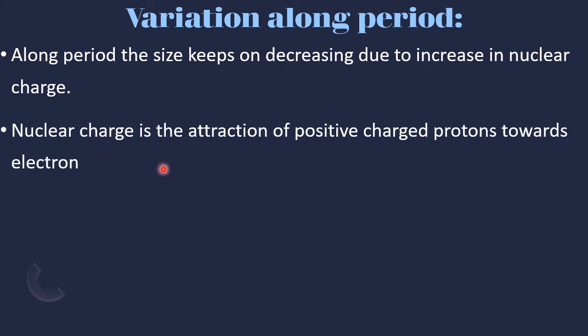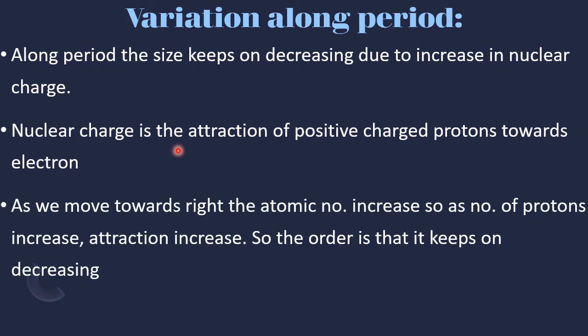Nuclear charge is the attraction of positive charged protons towards electron. As you move from left to right, atomic number increases only by 1. Remember this point. In a period, atomic number increases by only 1. So the nucleus will pull the outer electrons, thereby causing decrease in the size. As we move towards right, the atomic number increases by 1, so as the number of protons increases, attraction increases, so it keeps on decreasing.